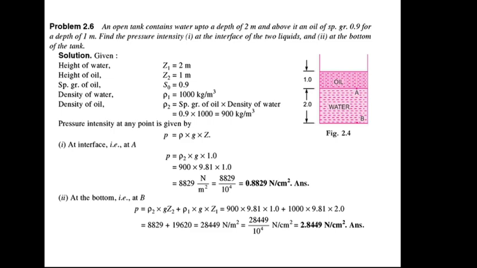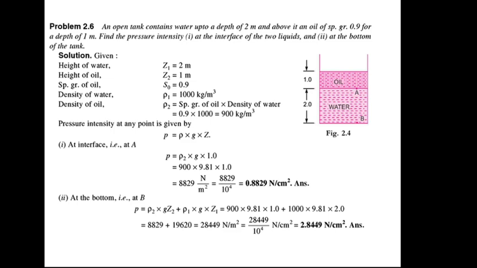We are supposed to find the pressure intensity at two different levels. Number 1, at the interface of the two liquids, means at point A. Please see the diagram. And number 2, at the bottom of the tank, it means at point B. So given data: height of water Z1 is 2 meter, height of oil Z2 is 1 meter, specific gravity of oil is 0.9, density of water, standard value, rho 1 is 1000 kg per meter cube. The density of oil will be 0.9 into 1000, that is 900 kg per meter cube.